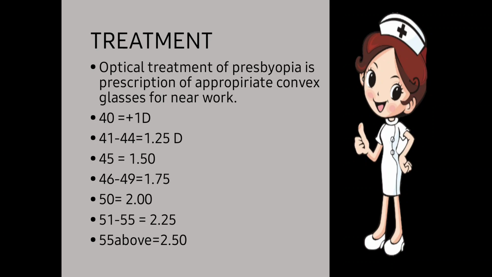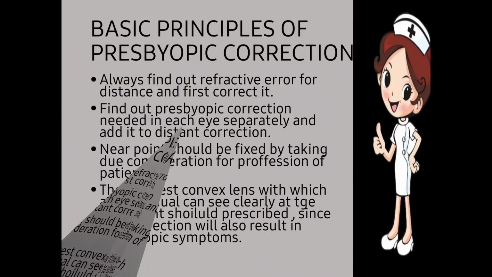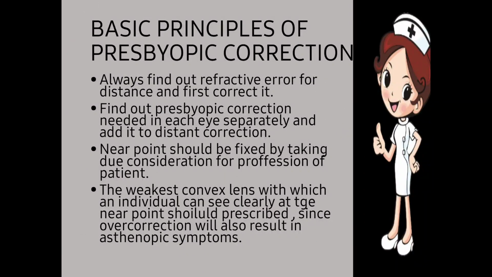First of all, we have to correct the distance power. If the distance power is properly corrected, then the near power should be corrected automatically. Otherwise, if you are not giving the distance correction properly, then there will be little use of the near power glasses. Basic principles of presbyopic correction: always find out the refractive error for the distance and correct it first. First of all, we have to correct the distance power, then we have to give the addition power at last.